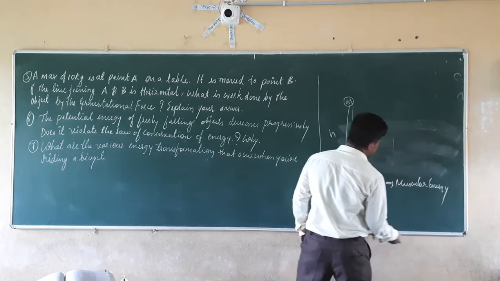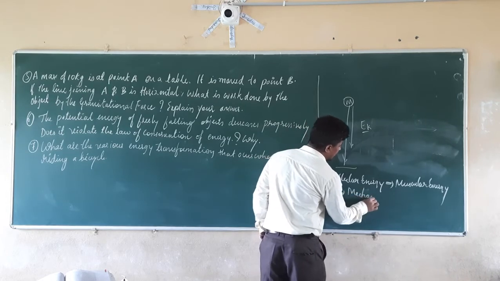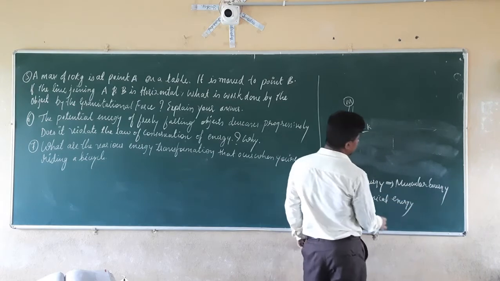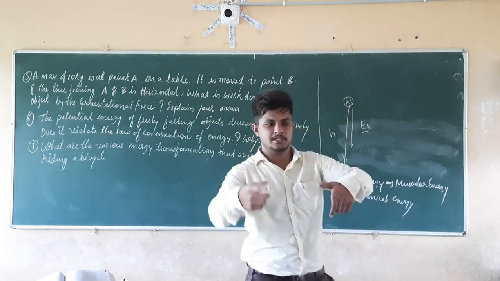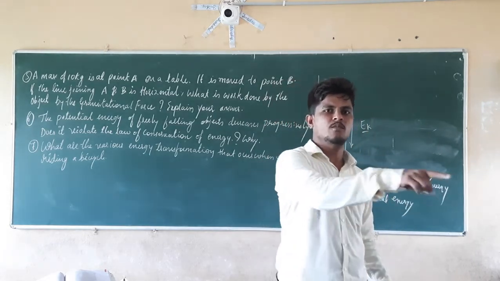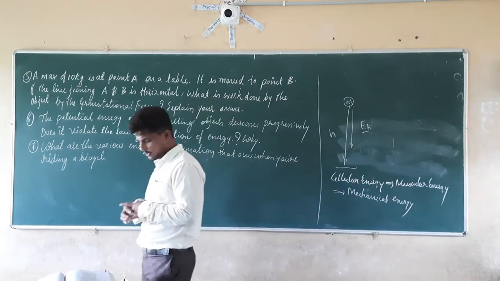That muscular energy, while riding the bicycle, is getting converted into mechanical energy. Because of that mechanical energy, the pedals start to rotate. Because of that rotation, the wheel starts to rotate. Because of the rotation, the bicycle starts to move in the forward direction. So this is the answer for the 7th question.